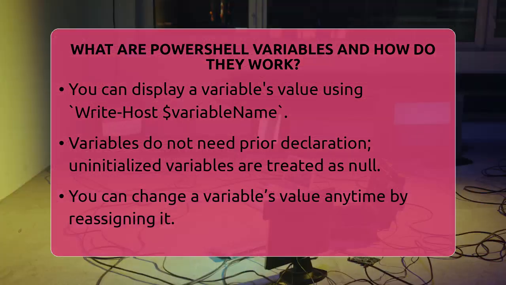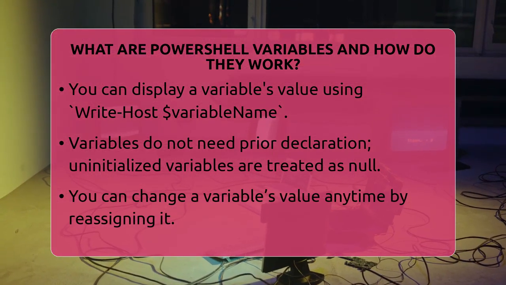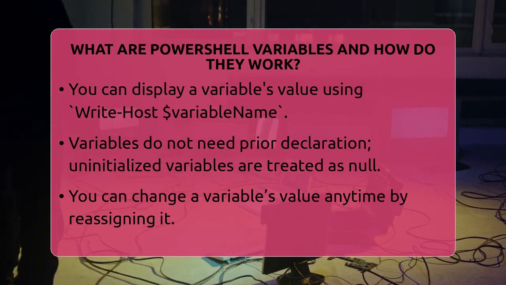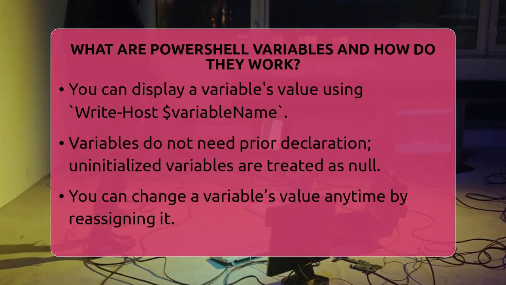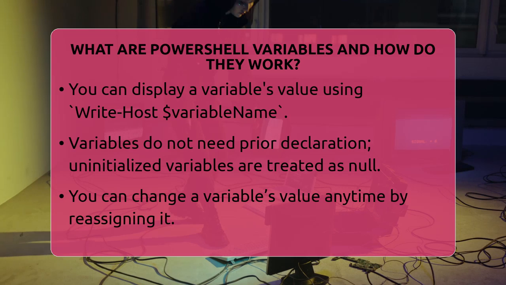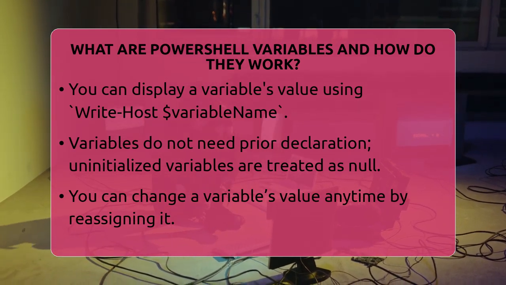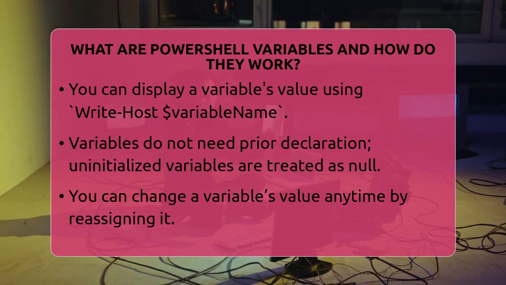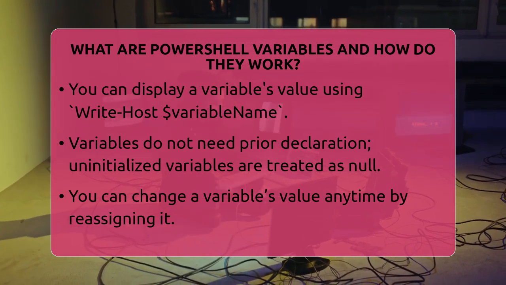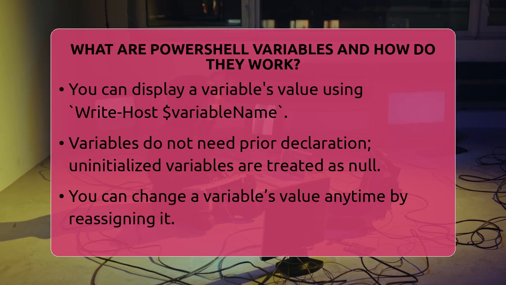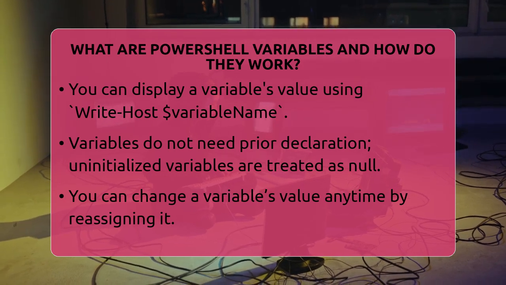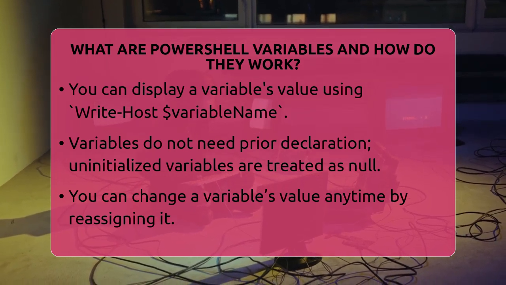If you try to use a variable that has no value, PowerShell treats it as null, which means it has no data. You can change a variable's value anytime by assigning a new one. For example, if you want to change the name from John to Jane, you just assign the new value, $name = Jane. This flexibility allows scripts to adapt to changing conditions or gather multiple pieces of information.